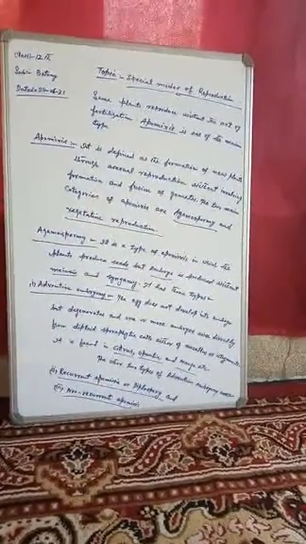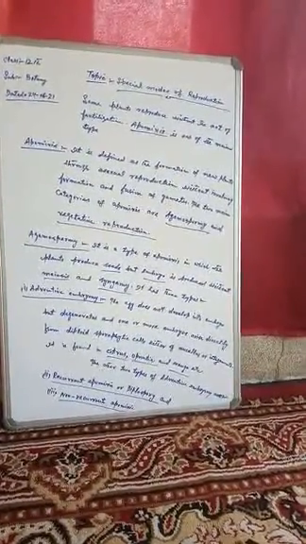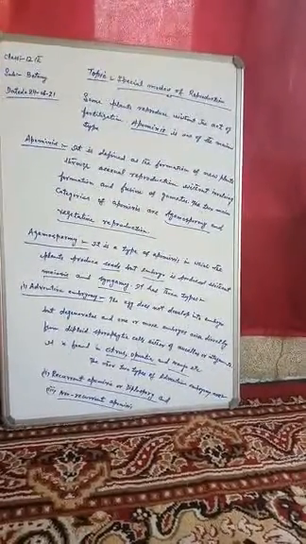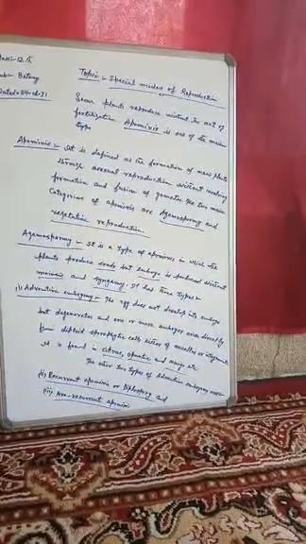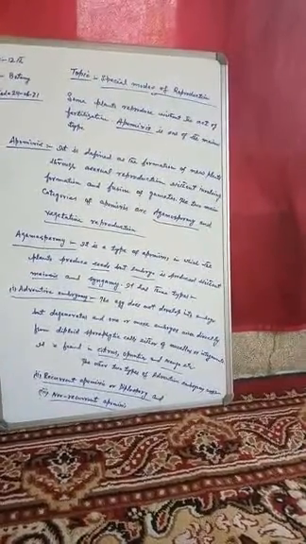This Apomixis can be defined as the formation of new plants through asexual reproduction without involving formation and fusion of gametes. So dear students, Apomixis is a mode of reproduction in which new plants are formed by asexual reproduction without involving the formation and fusion of gametes.